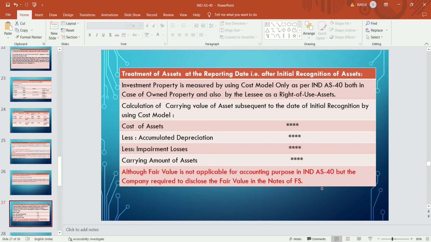But though fair value is not applicable for accounting purpose in Ind AS 40, the company is required to disclose the fair value in the notes to the financial statements. It is not used for accounting purpose. How will the company calculate after initial recognition? By using the cost model, that is cost of asset less accumulated depreciation less impairment loss, the company will determine the carrying amount.